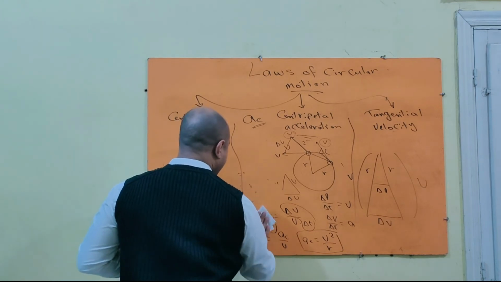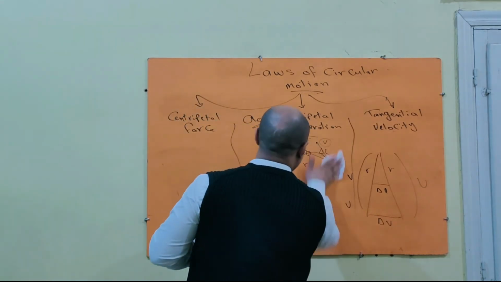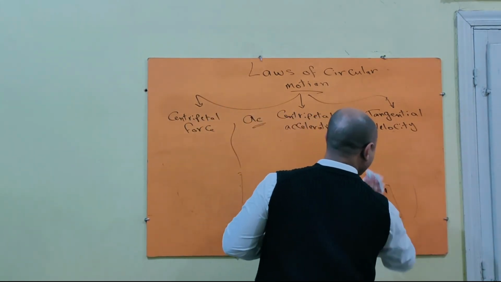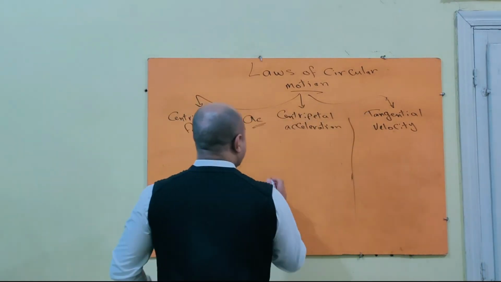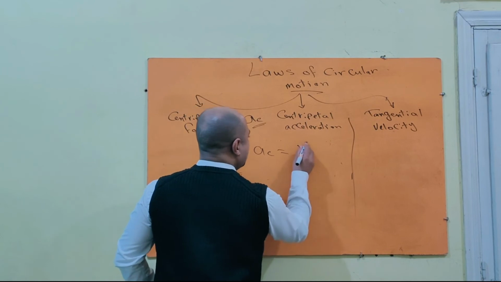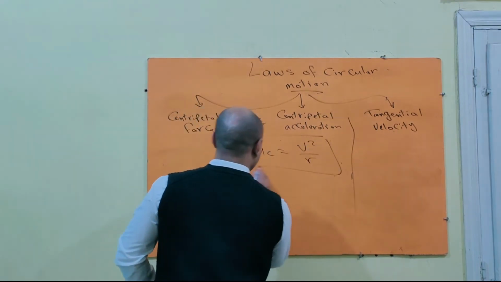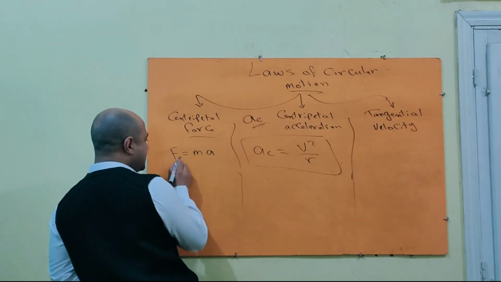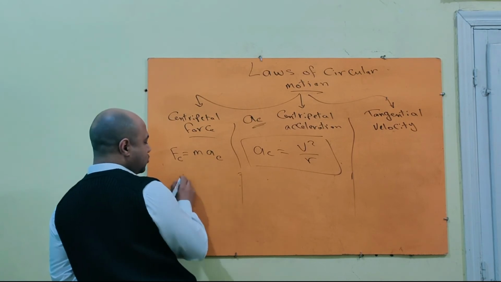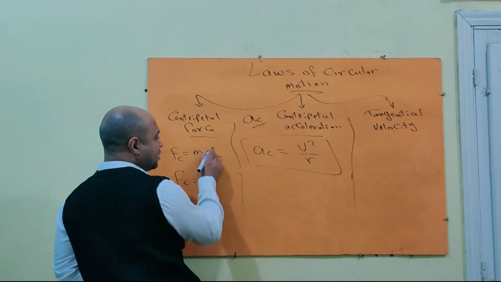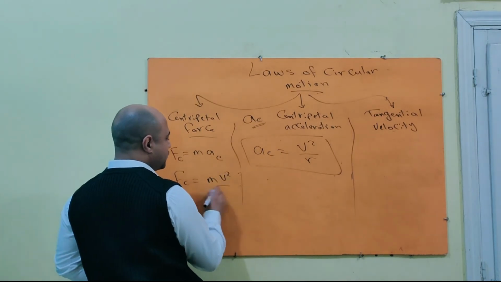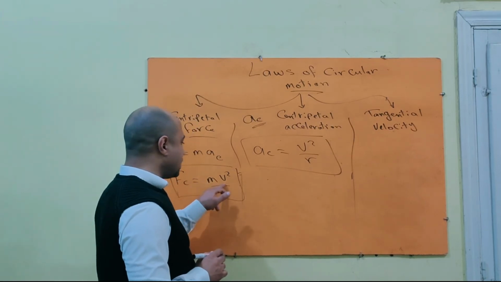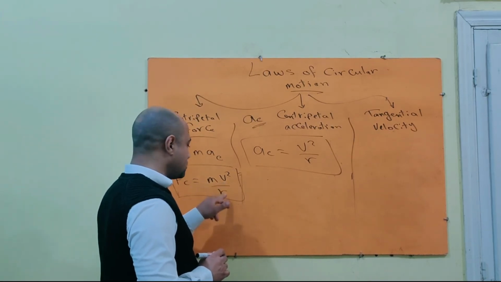يبقى احنا ممكن نلخص, we can say that centripetal acceleration AC equals V square over R. Okay, centripetal force, we have learned that force equals MA, right? So centripetal force equals M AC. So FC equals M times AC, equivalent to V square over R. So centripetal force equals the mass of the moving object times the square of its velocity over its radius.